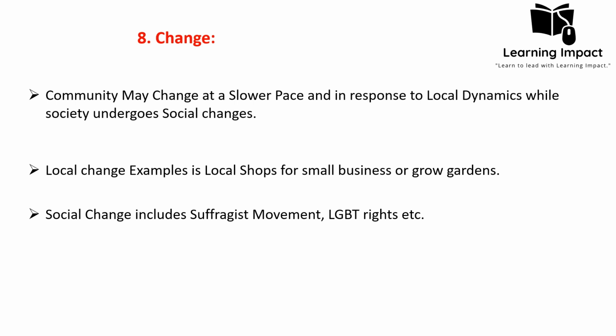But in case of social change, for example, the suffragist movement, the first wave of feminism, which was run to assure the political rights of women, which was the right to cast a vote. It brought a large social change. It changed the women's status globally. So we can say that communities change at a slower pace, while societies undergo dramatic social changes.